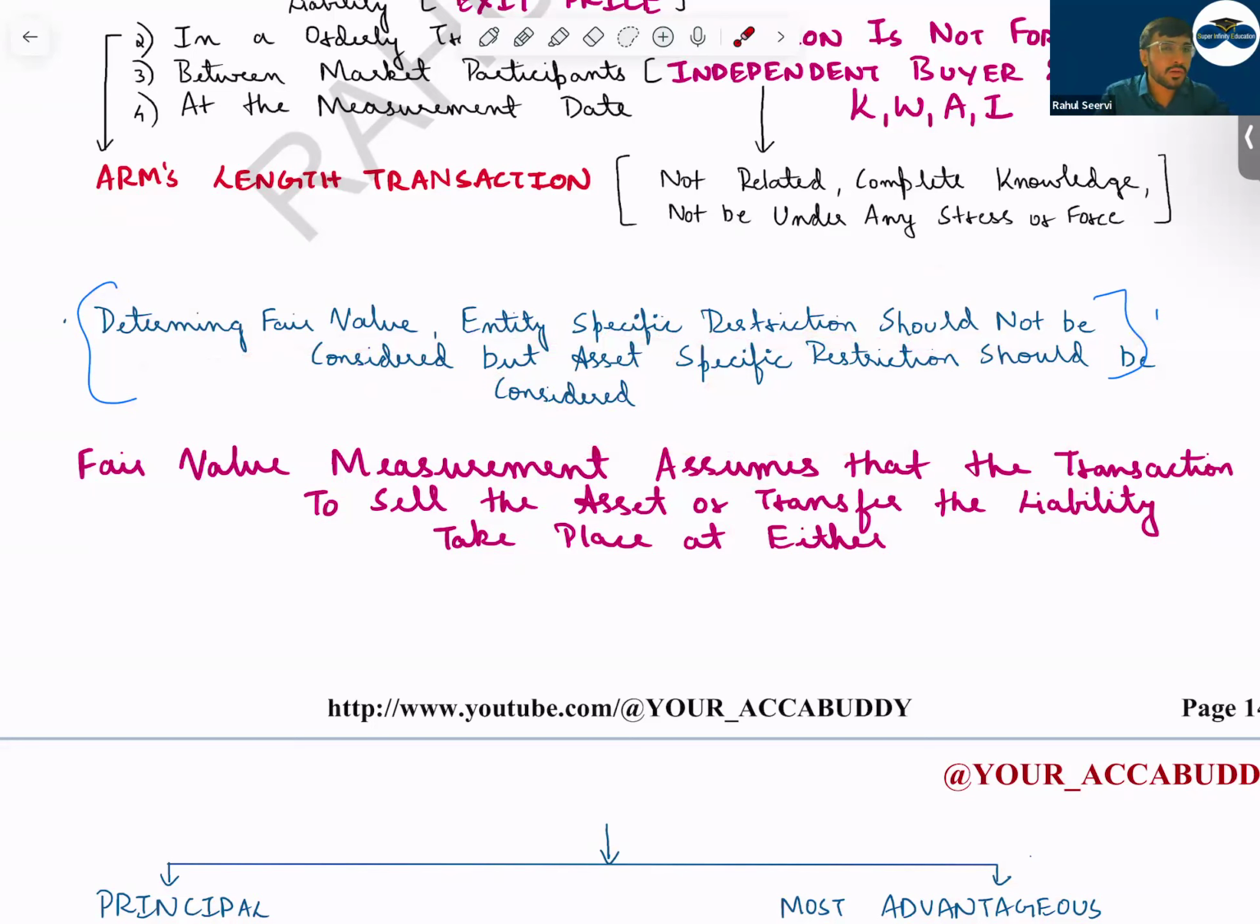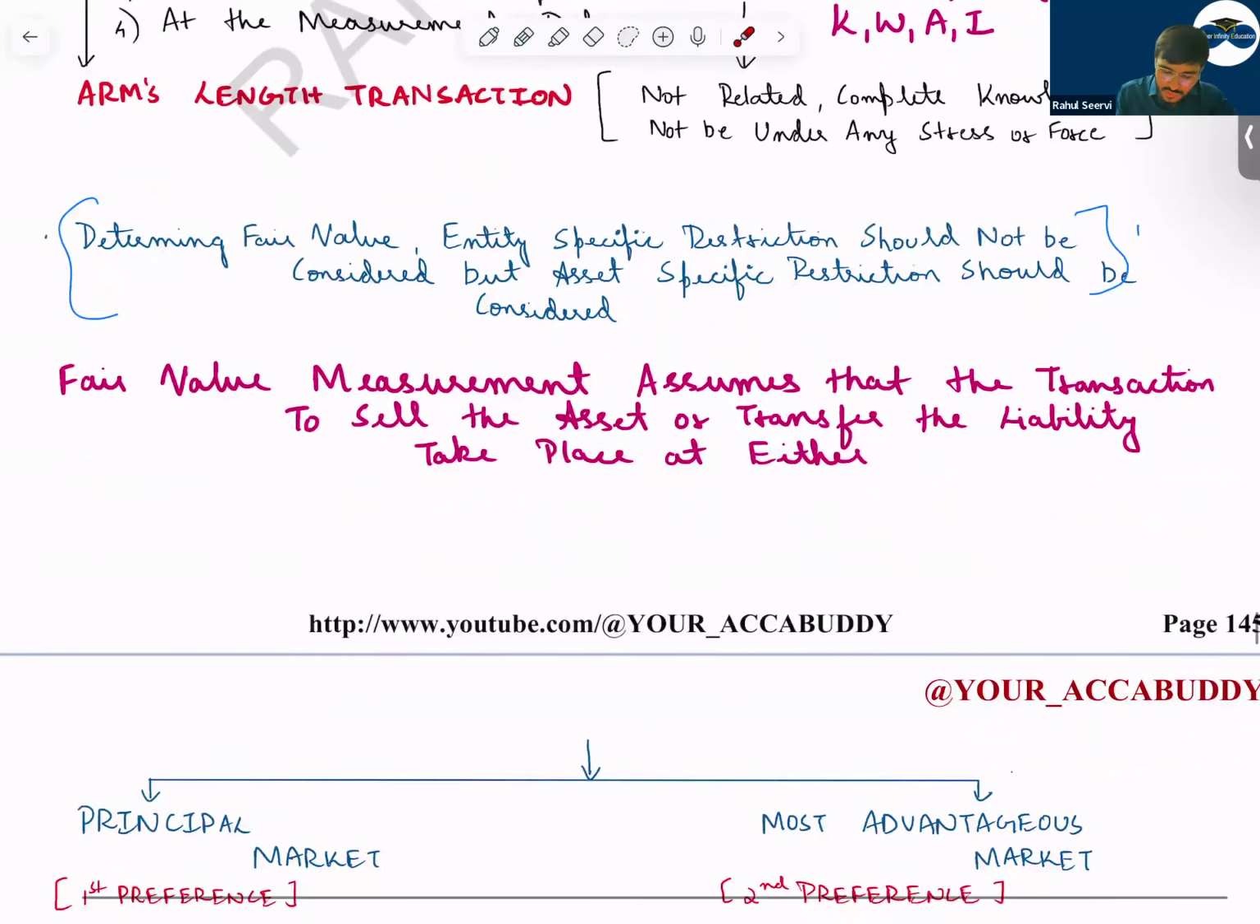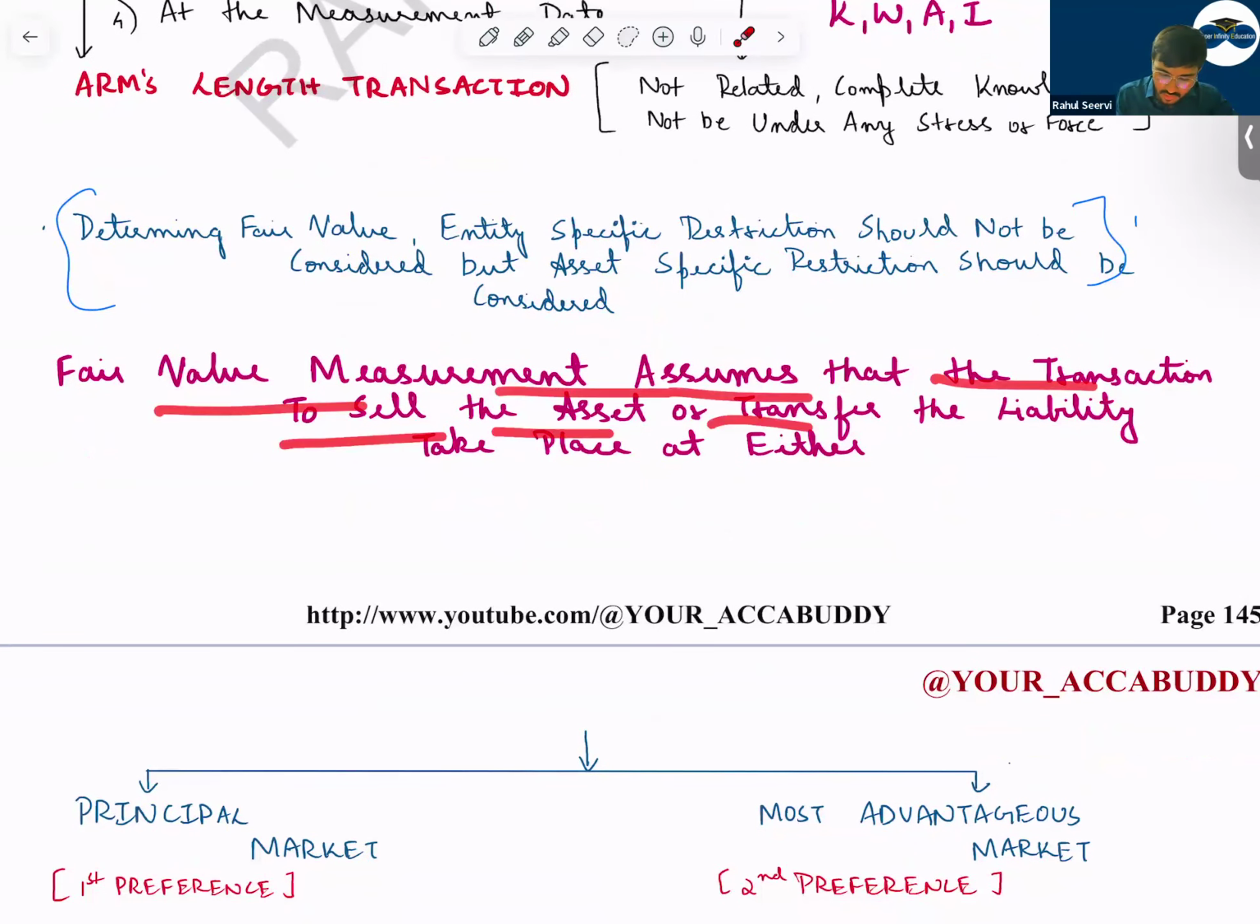Sometimes the government will say that if you have purchased this car, you can't give this on rent, etc. Can I say this will apply to the overall market also? It will apply to each and every person in the market. Understand? Fair value measurement assumes that the transaction to sell the asset or transfer the liability takes place either in the principal market or the most advantageous market.